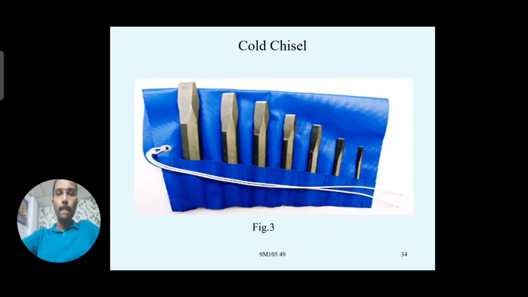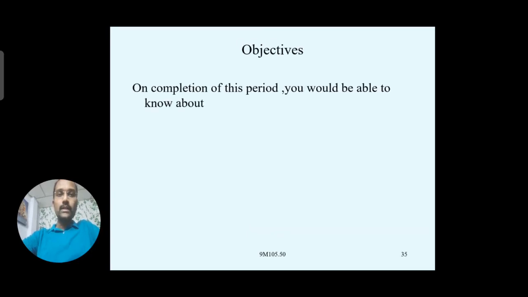You can see how we specify and measure the angle at the edge. Generally we prefer 60 degrees. Depending on the thickness of the workpiece, we choose which cold chisel has to be used. Next, this was regarding the chisel. Next we're going to discuss a few more